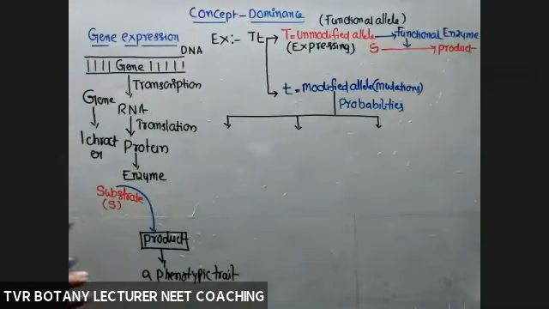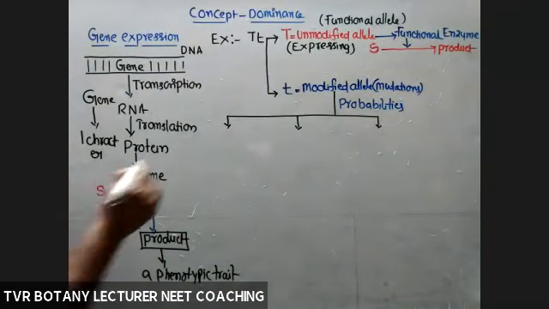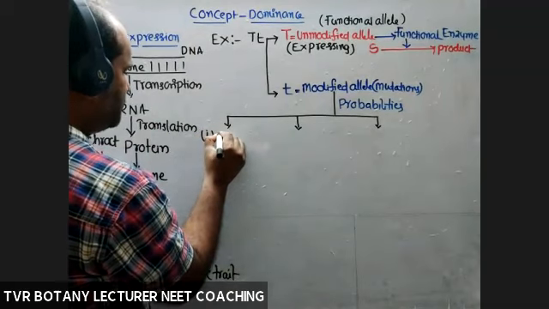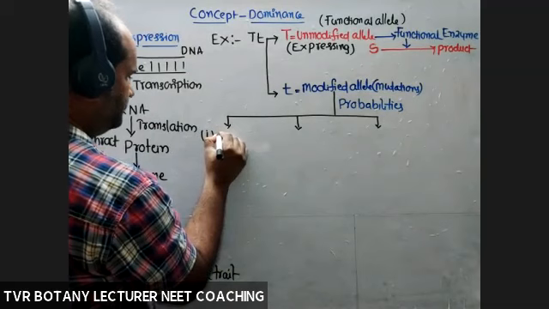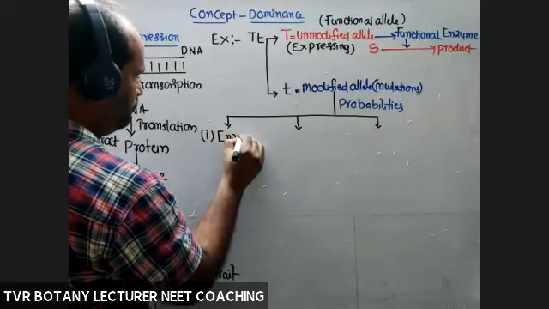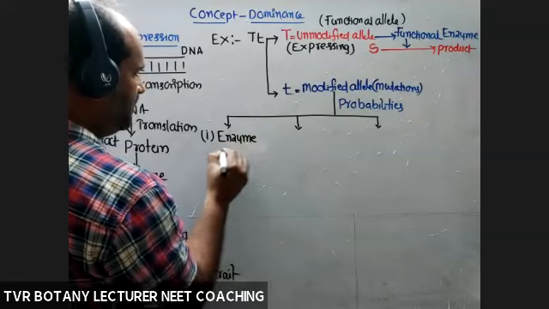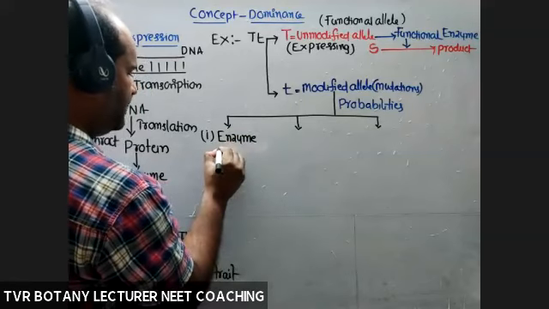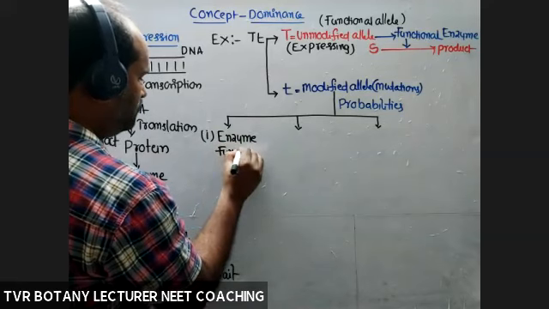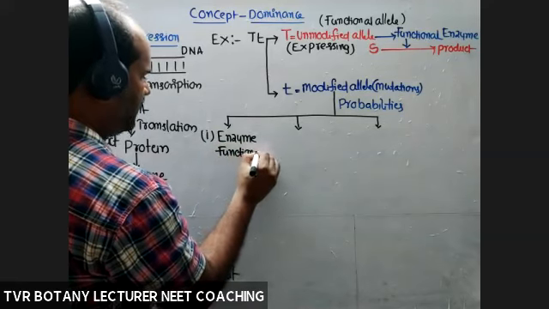So according to our textbook, what about the probabilities of that modified allele? First probability: the enzyme is produced, the gene is expressed. The enzyme produced is functional or less functional.